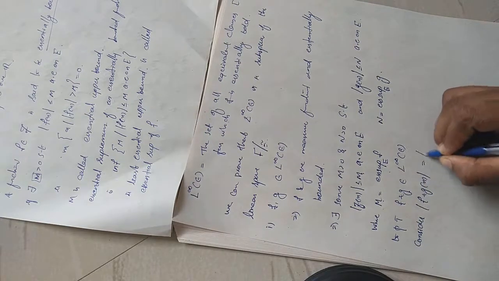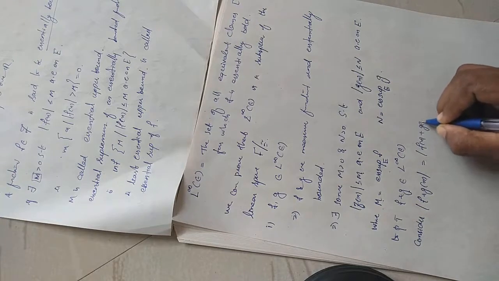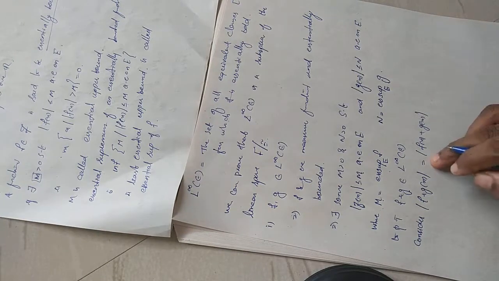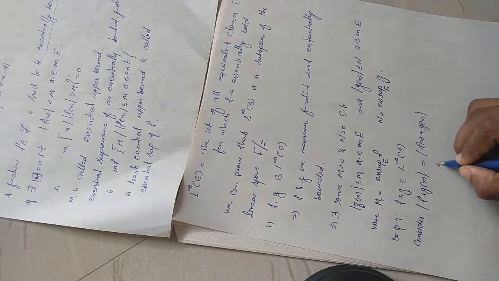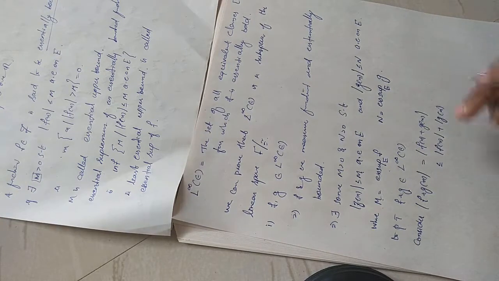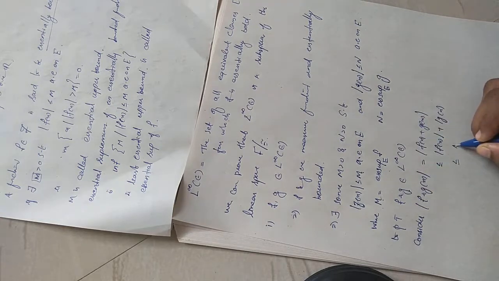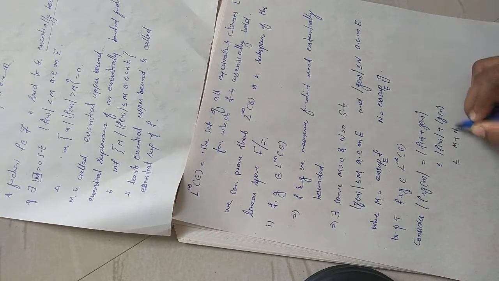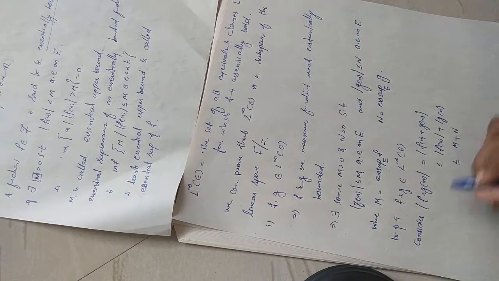By definition, it is modulus of f x plus g x. And modulus of f x plus g x will always be less than or equal to mod f x plus mod g x, right? And mod f x is less than or equal to m, and mod g x is less than or equal to n. So we get modulus of f plus g of x is less than or equal to m plus n.